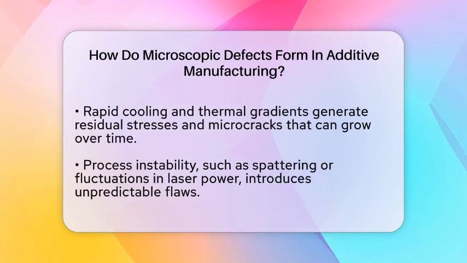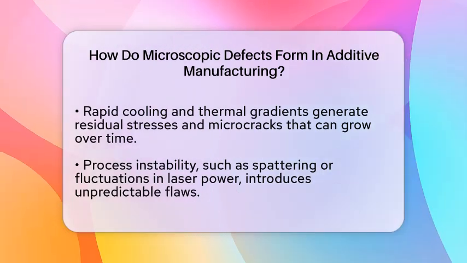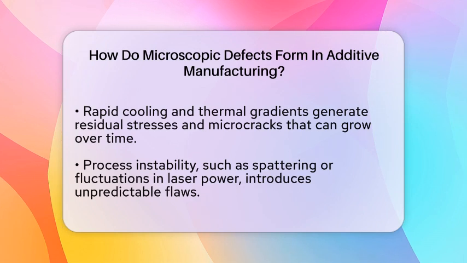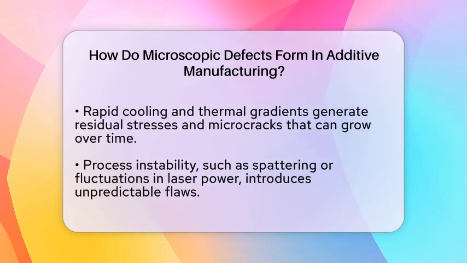Sometimes, unmelted or partially melted powder particles get trapped inside complex shapes or internal channels. These trapped particles can block flow paths or create weak points, especially in heat exchangers or turbine blades.